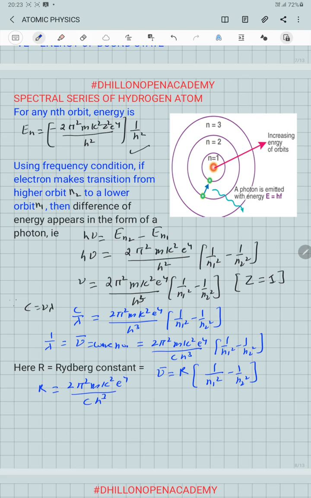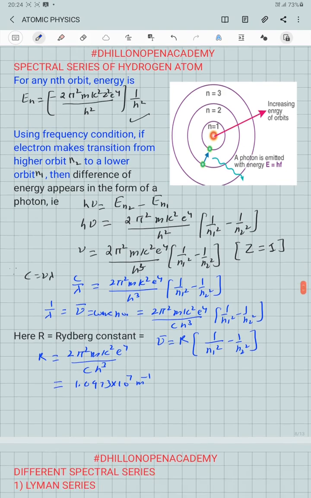If we substitute the values of all the constants, we will get the value 1.0973 into 10 raised to power 7 per meter. So this gives us the Rydberg formula, with the help of which we can find out the spectral series of the hydrogen atom whenever it makes certain specific transitions from a higher to a lower orbit.